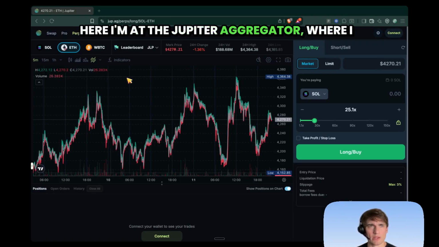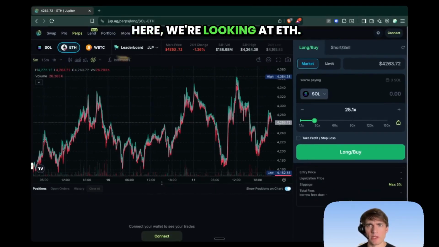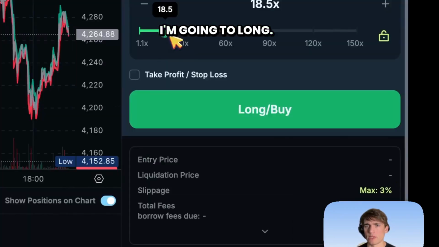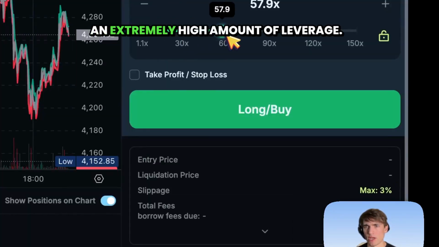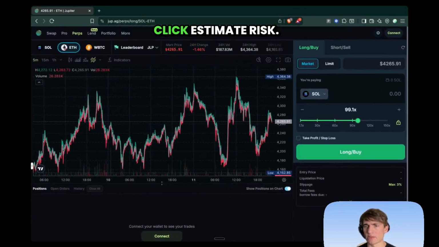Here I'm at the Jupiter aggregator where I can long or short SOL, ETH, and BTC. Here we're looking at ETH. I'm going to long, and I'm going to start my analysis with an extremely high amount of leverage. Before purchasing the perp, I'm going to click Estimate Risk.